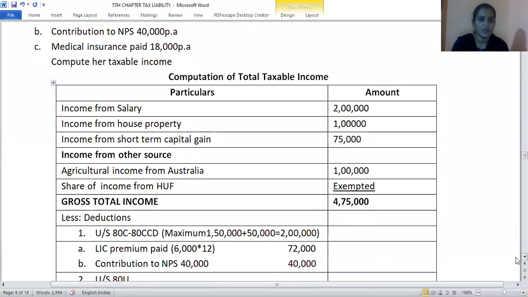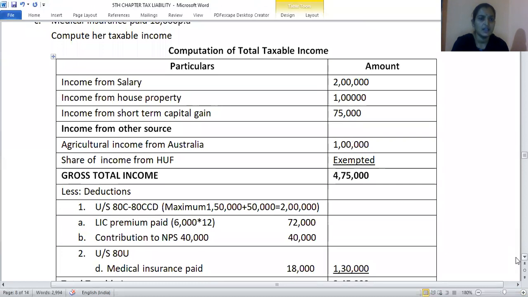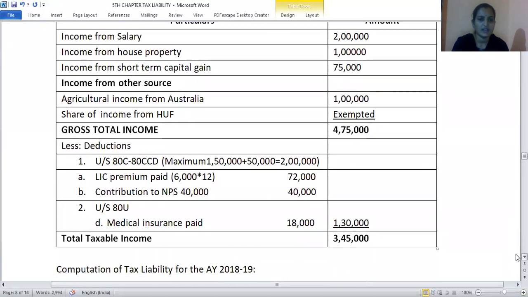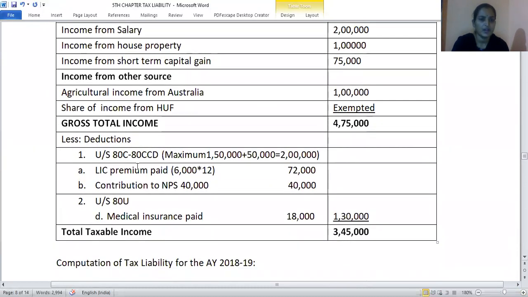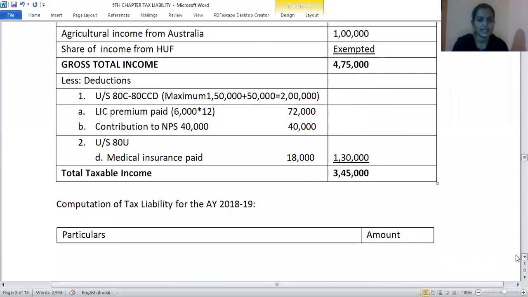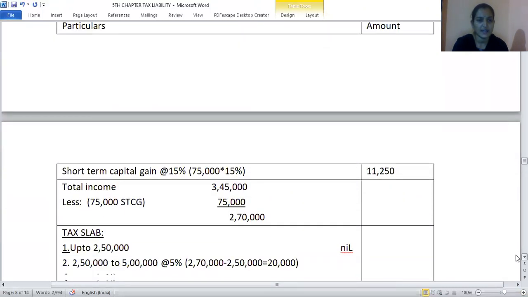Income from salary, house property, capital gain, and other source. Total gross total income is 4,75,000. From this, we have to make the deductions. LIC premium is 72,000. Contribution towards NPS is 40,000, and medical insurance premium paid is 18,000. After making these deductions, whatever we get is the total taxable income. On that total taxable income, we have to calculate tax liability.